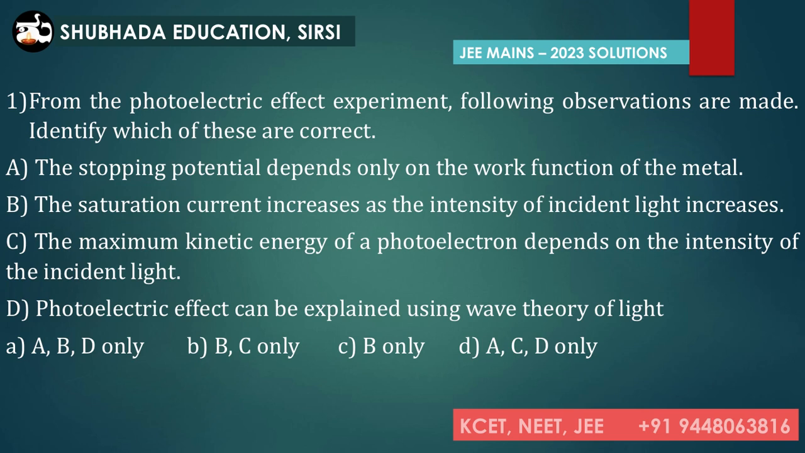It says, from the photoelectric effect experiment, the following observations are made. Identify which of these are correct. The first statement: the stopping potential depends only on the work function of the metal. Okay, so let me try to take you to the solution now.